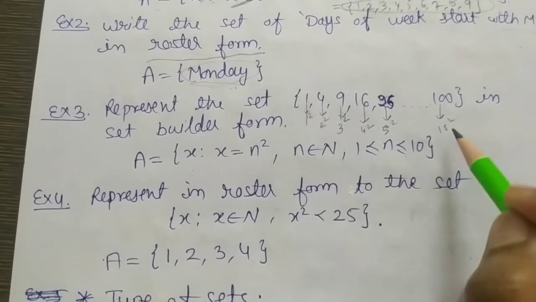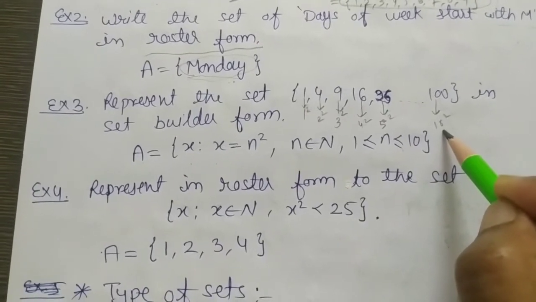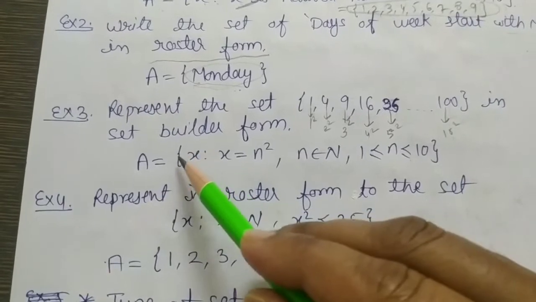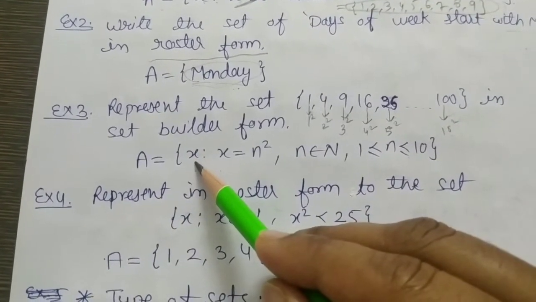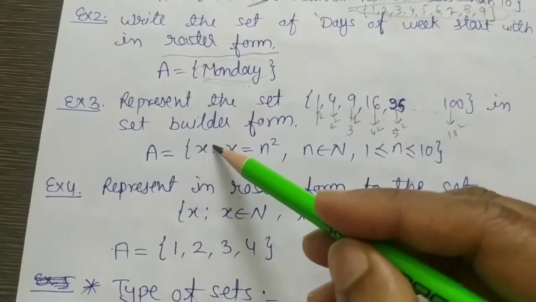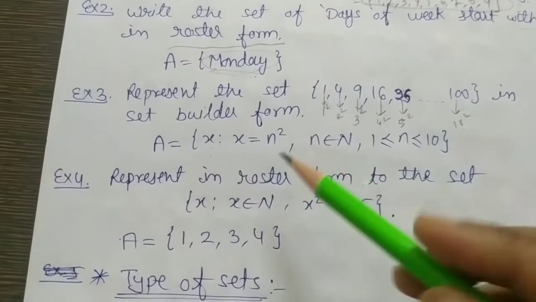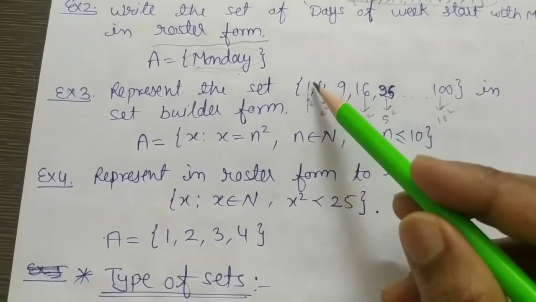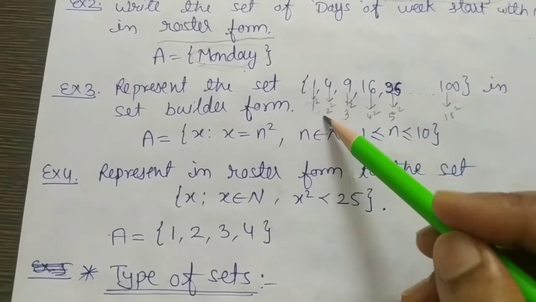Here we got a relation between these elements. So what can we write? A set A where element X is fixed. We have to take element X such that X is equal to n square.